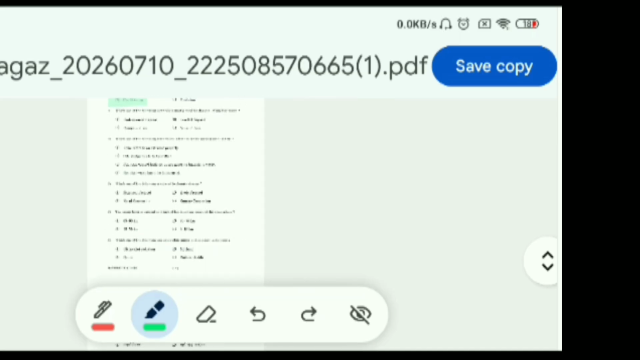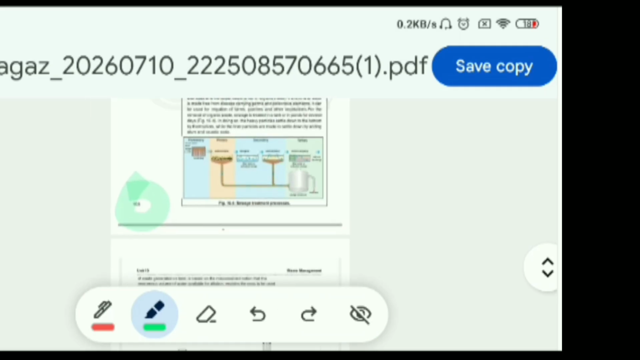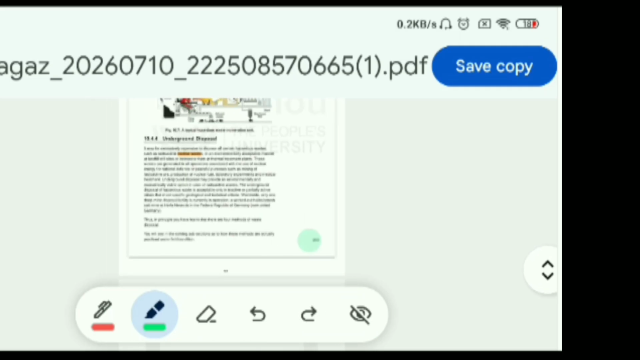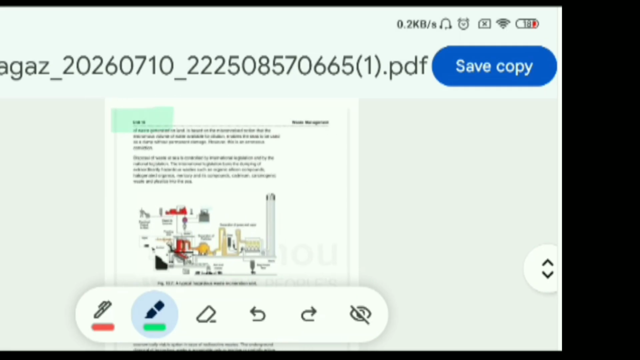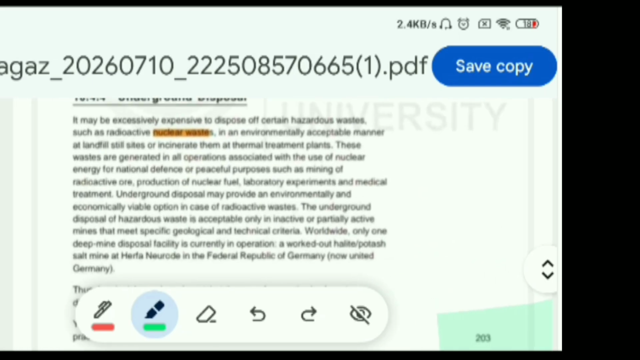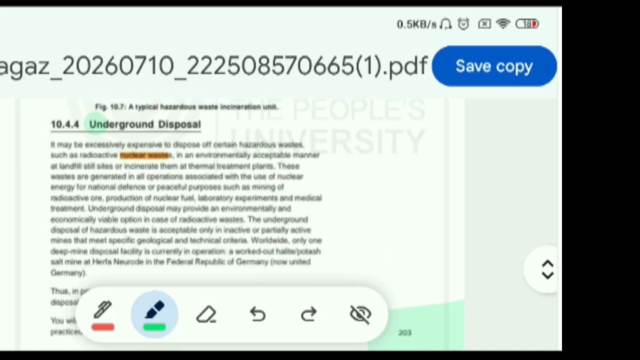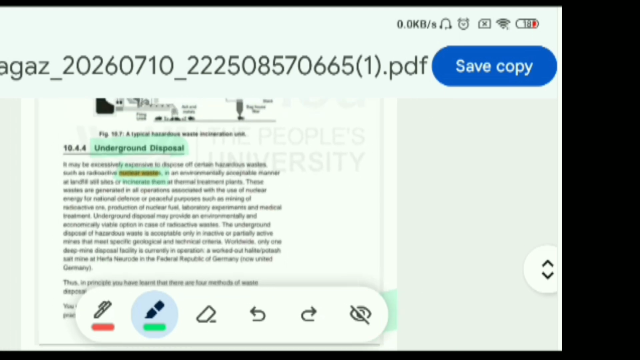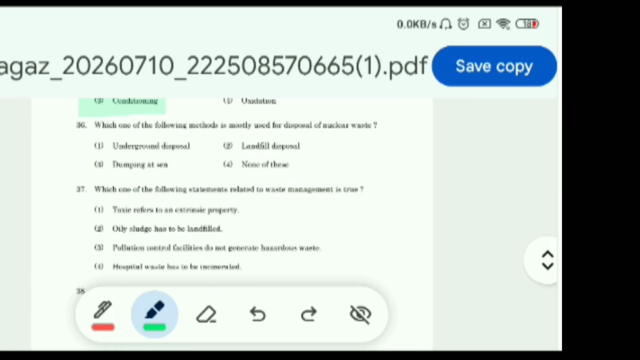Now this answer we can find on the page number 203 of Unit 10. We can see here underground disposal of nuclear waste. So the direct answer is nuclear waste. The method which is mostly used for disposal of nuclear waste is underground disposal, which is option 1, correct.